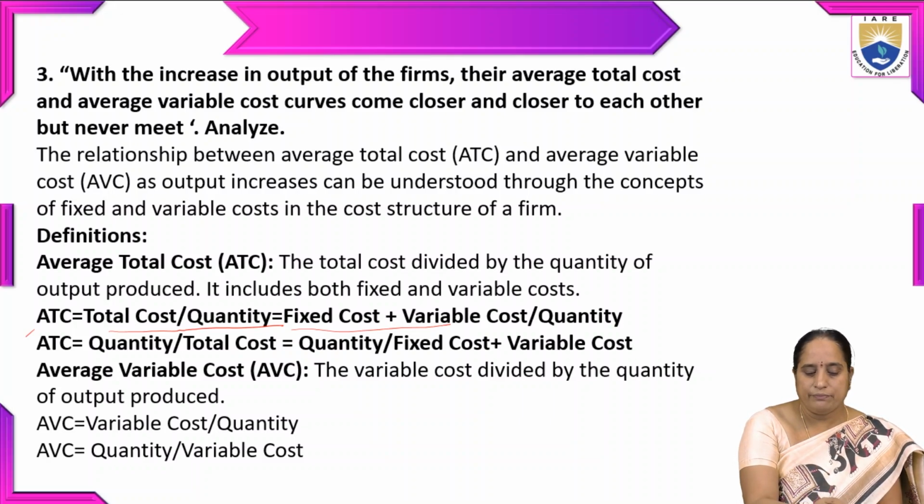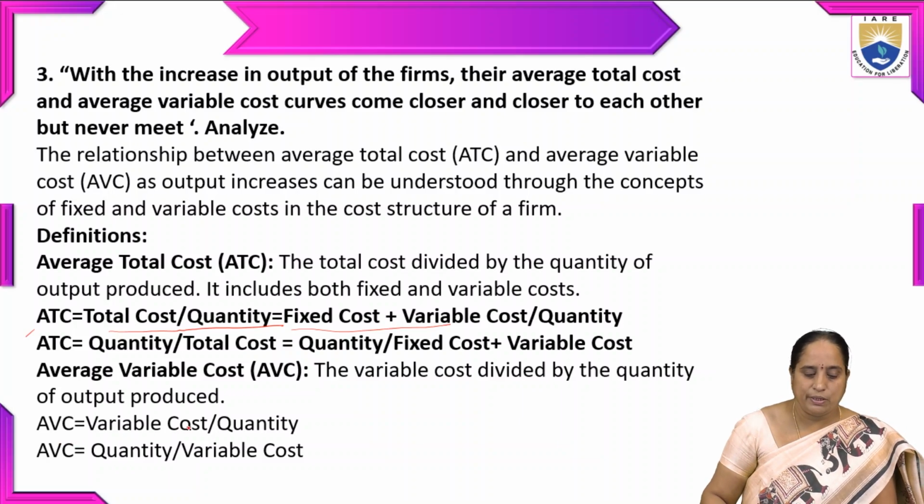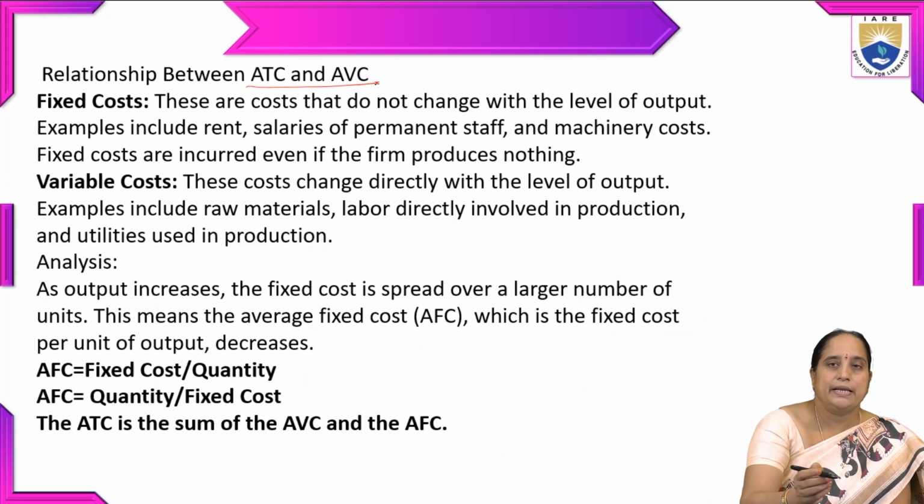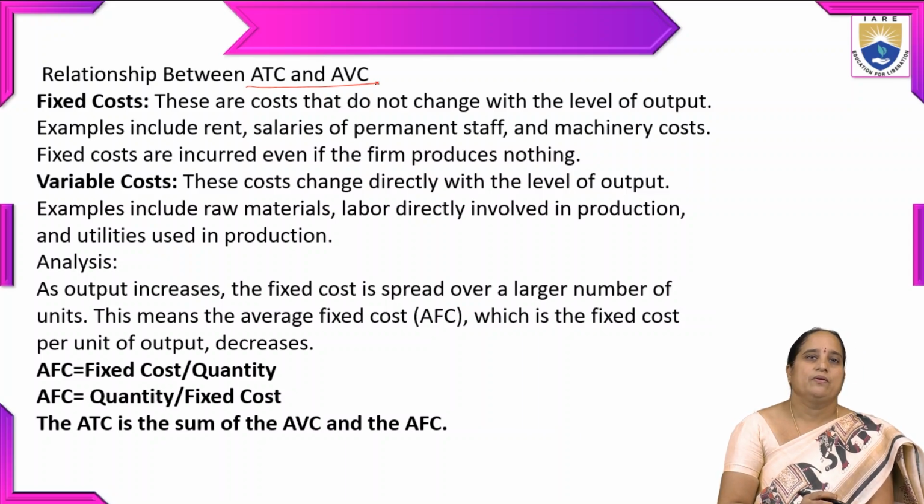Then coming to average variable cost, the variable cost is divided by the quantity of output produced. So average variable cost is equal to variable cost divided by quantity. Then what is the relationship between average total cost and average variable cost?